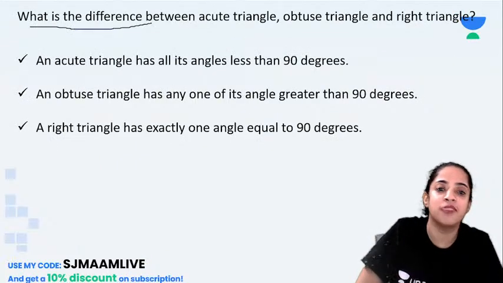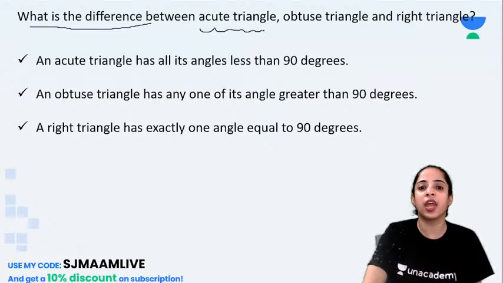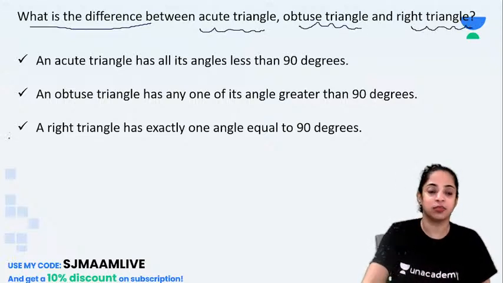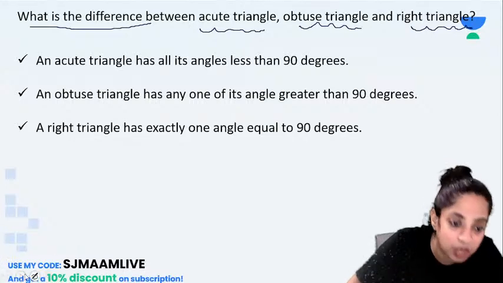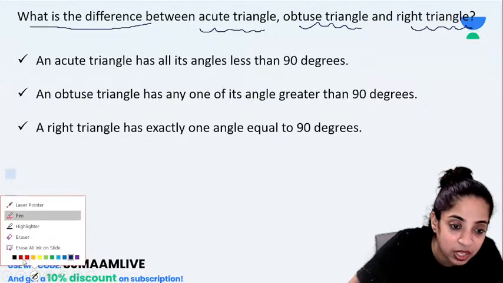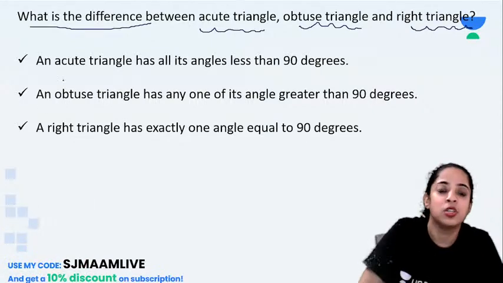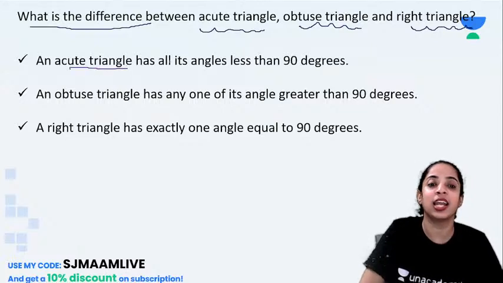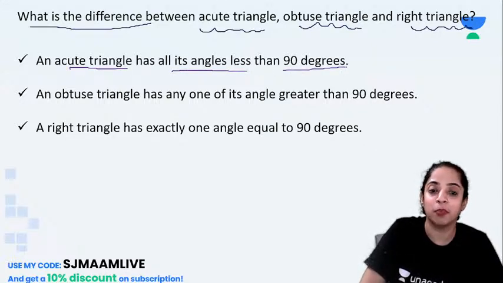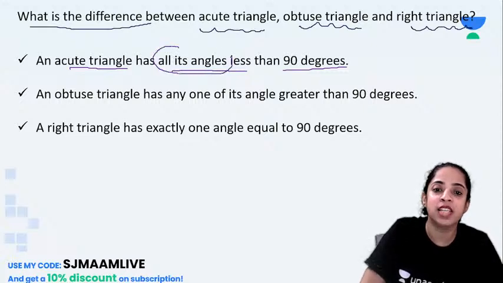So now what is the difference between acute triangle, obtuse triangle and right triangle? Okay, let me change the color of my pen, it's quite boring. So what is an acute triangle? An acute triangle has all the angles less than 90 degrees. Mind it, all of its angles are less than 90 degrees.